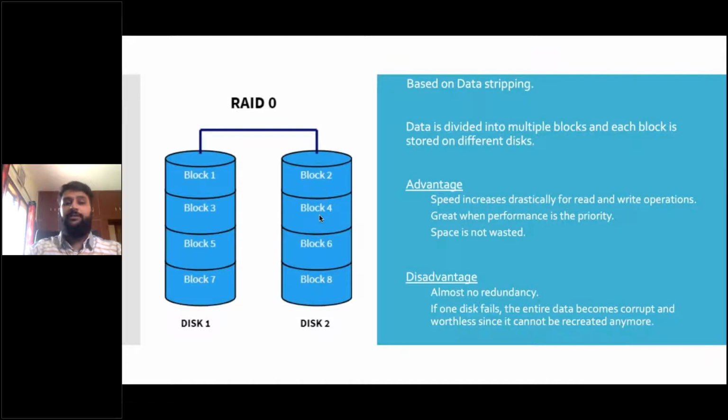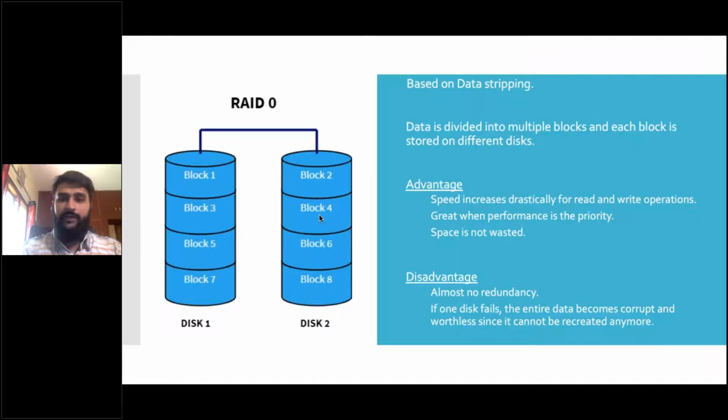What are the advantages of this? Read and write operations are very fast, because things cannot get much simpler than this, right? Writing data is easy, and reading data is also easy. There is a component called the controller that takes care of all the tasks. The controller looks at this, oh, it's RAID 0, so A should go here, B should go here, C should go here, D should go here.